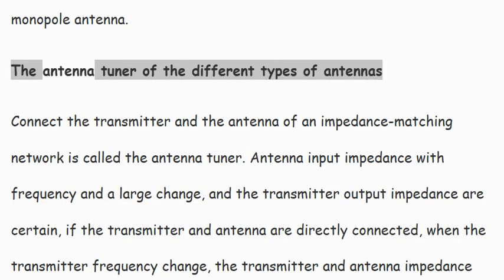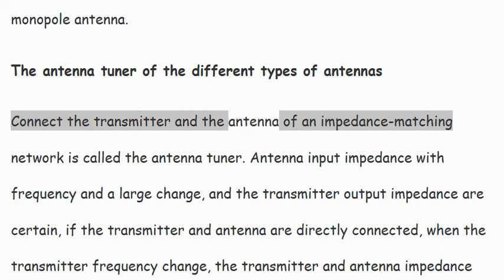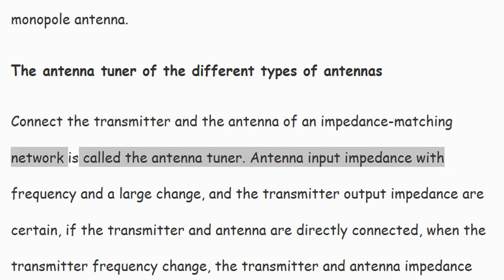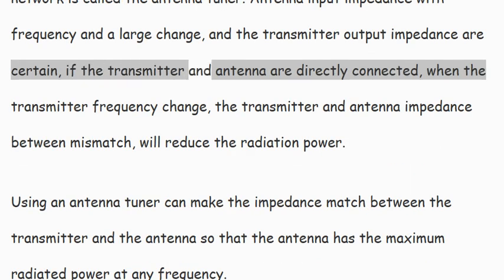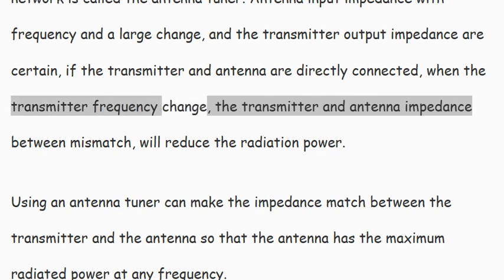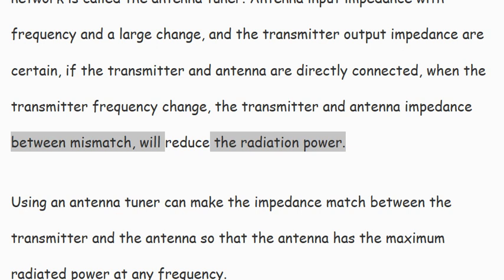The antenna tuner of the different types of antennas. An impedance matching network connecting the transmitter and the antenna is called the antenna tuner. The antenna input impedance changes greatly with frequency, while the transmitter output impedance is fixed. If the transmitter and antenna are directly connected, when the transmitter frequency changes, the impedance mismatch between the transmitter and antenna will reduce the radiation power.